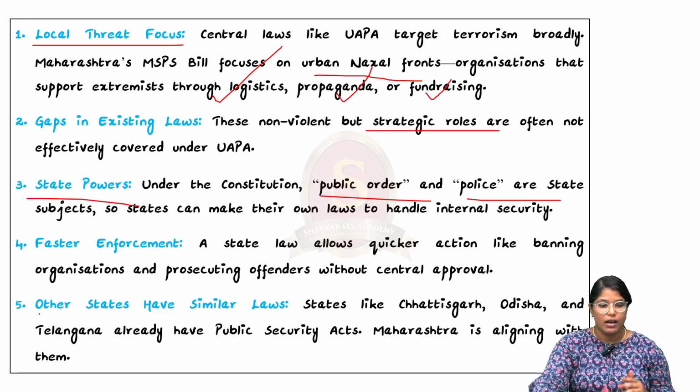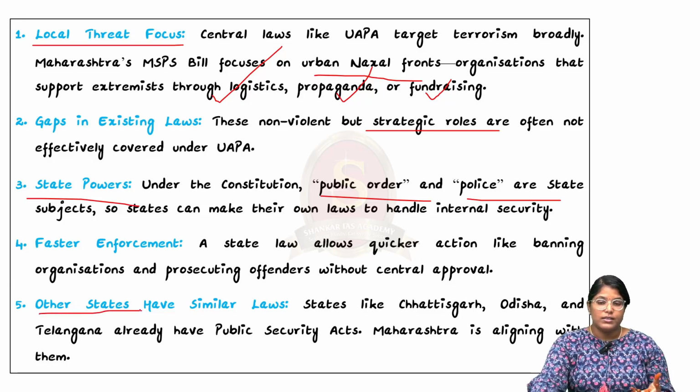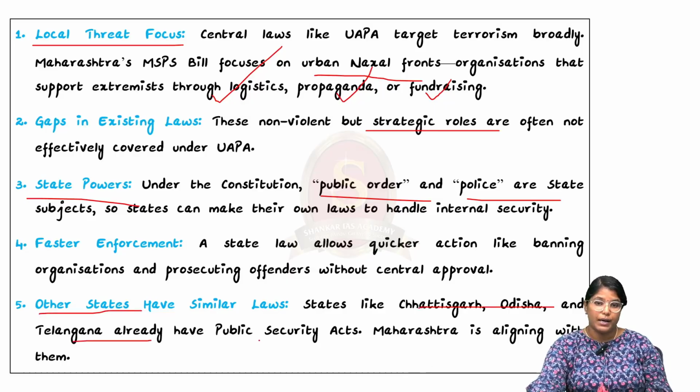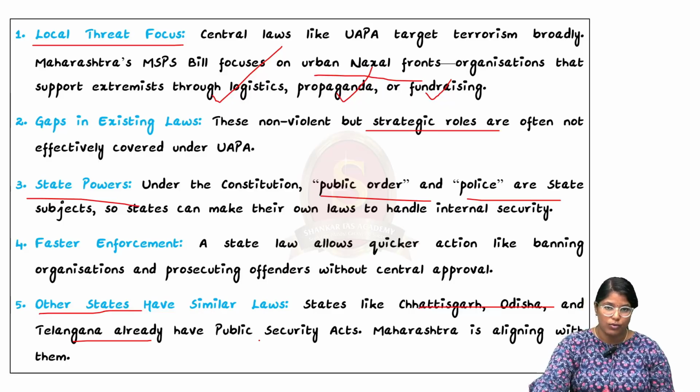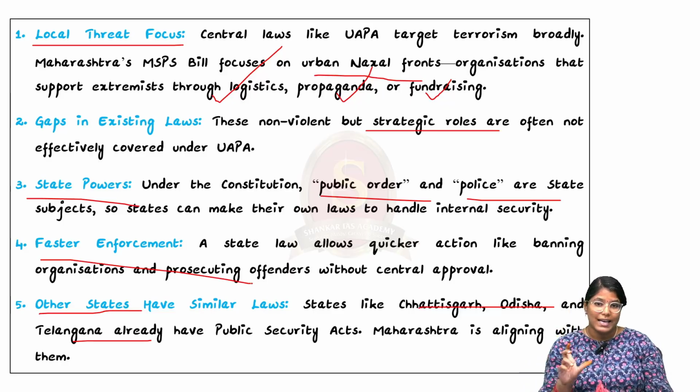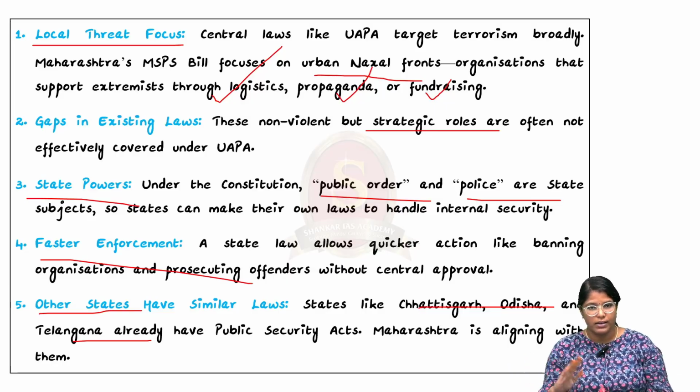Now, the next important thing is, a lot of other states, for example Chhattisgarh, Odisha, and Telangana, have separate public security acts, and Maharashtra is aligning with them. So there is nothing different, and there is faster enforcement. When a particular state has clearer definitions of what is covered and what is excluded, then everything will be quicker. So this is another reason why Maharashtra needs this particular bill.